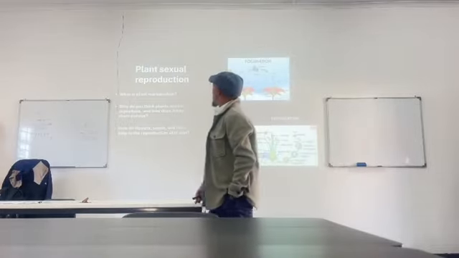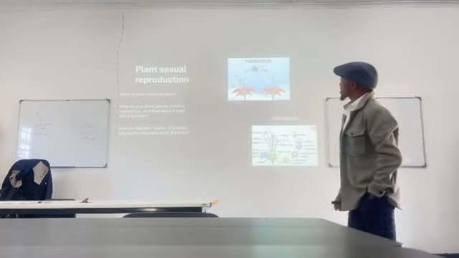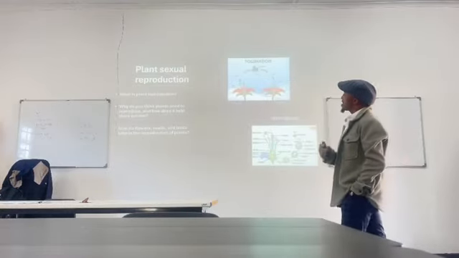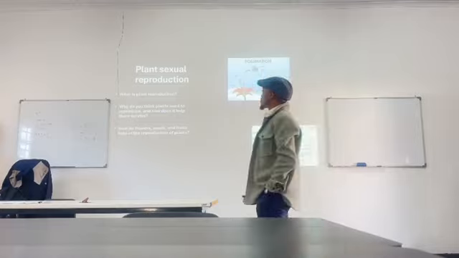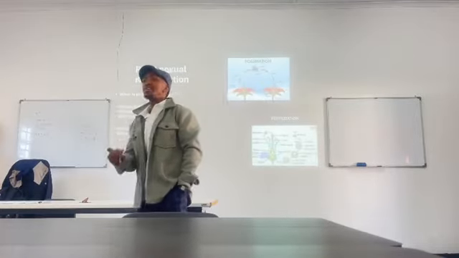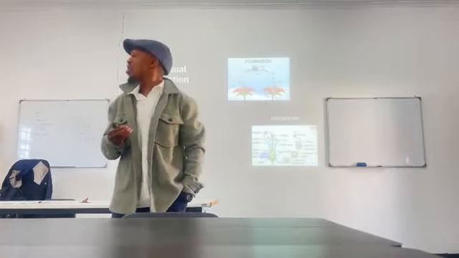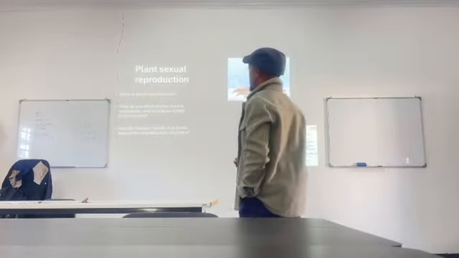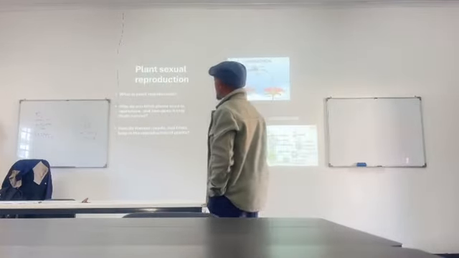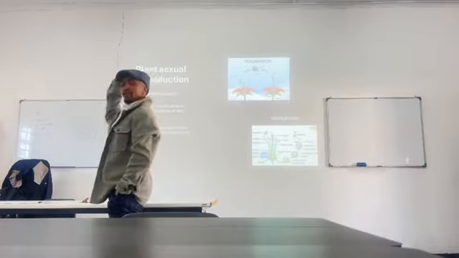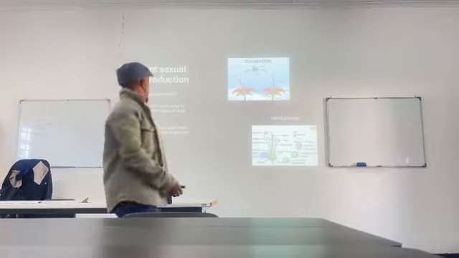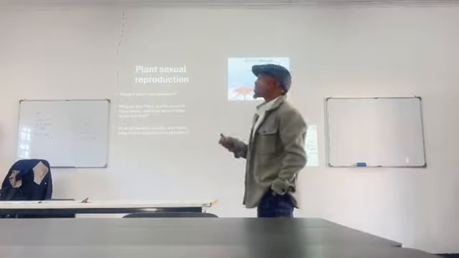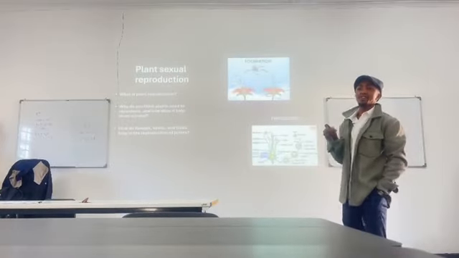Okay. Before we start, can you try and engage on those questions so that I can see what it is that you already know about plant reproduction? Who can tell me what is plant reproduction? What do you understand from this concept?